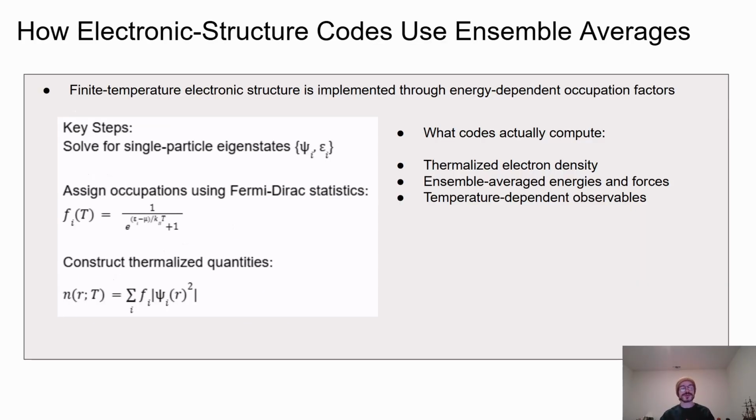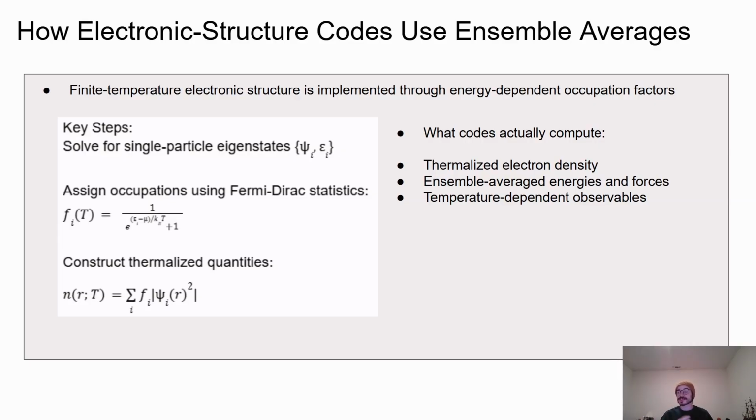How electronic structure codes use ensemble averages. Everything I've discussed so far is implemented directly in modern electronic structure codes. Rather than working with a single occupied state, these codes solve for a set of single particle eigenstates and then assign temperature-dependent occupations using the Fermi-Dirac distribution. Once the occupations are determined, physical quantities, such as the electronic density, total energy, and forces, are computed as ensemble averages over those states. In practice, though, this procedure is often referred to as Fermi smearing.